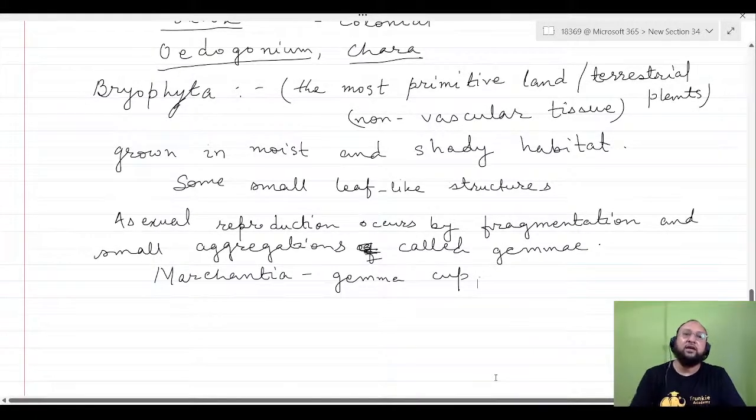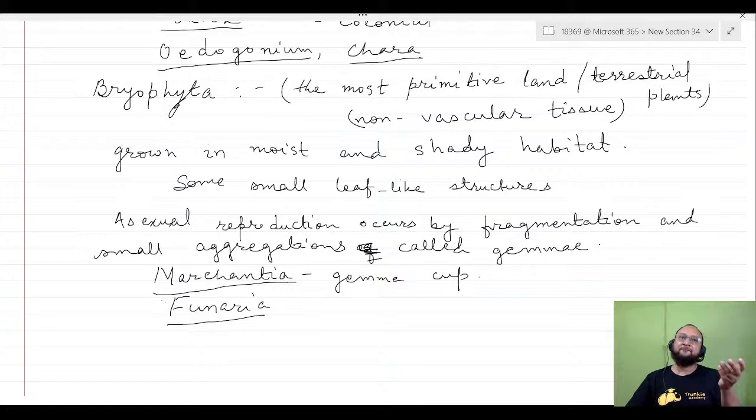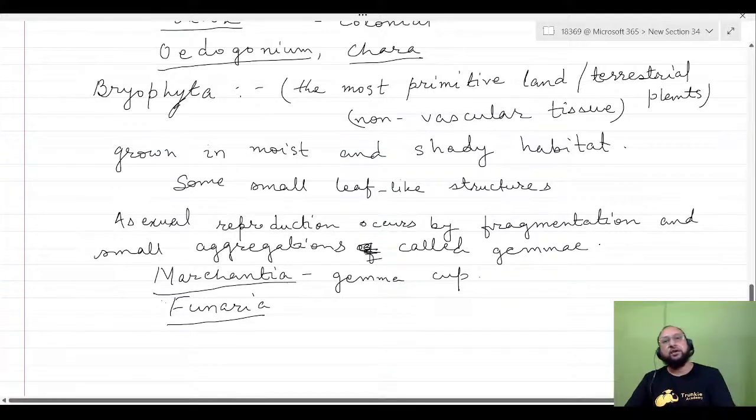Funaria is another example. So at least two examples you should remember of bryophytes, Marchantia and Funaria. In algae we saw Chlamydomonas, Spirogyra, then Ulothrix also, Volvox, Oedogonium, and Chara.